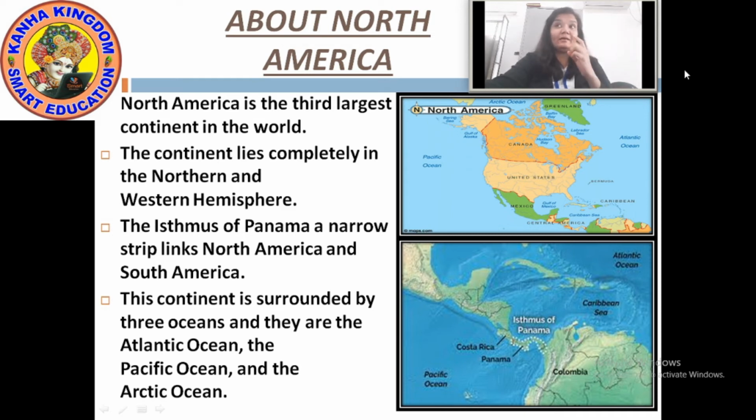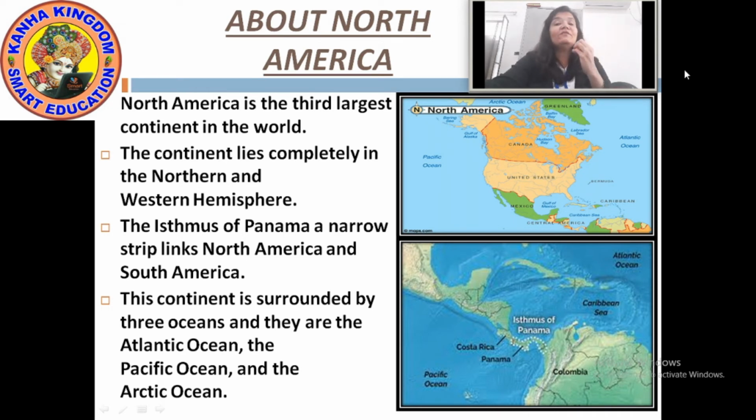Now North America, look at the map. In the map you can see how North America is surrounded by oceans. North America is surrounded by three oceans, that is the Atlantic Ocean, the Pacific Ocean and the Arctic Ocean. I repeat again, North America is surrounded by three oceans. Which three oceans? Atlantic Ocean, Pacific Ocean and Arctic Ocean.